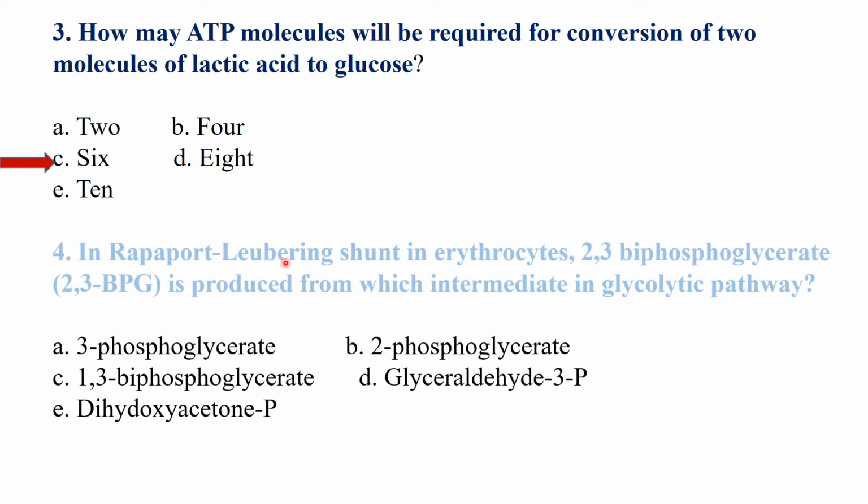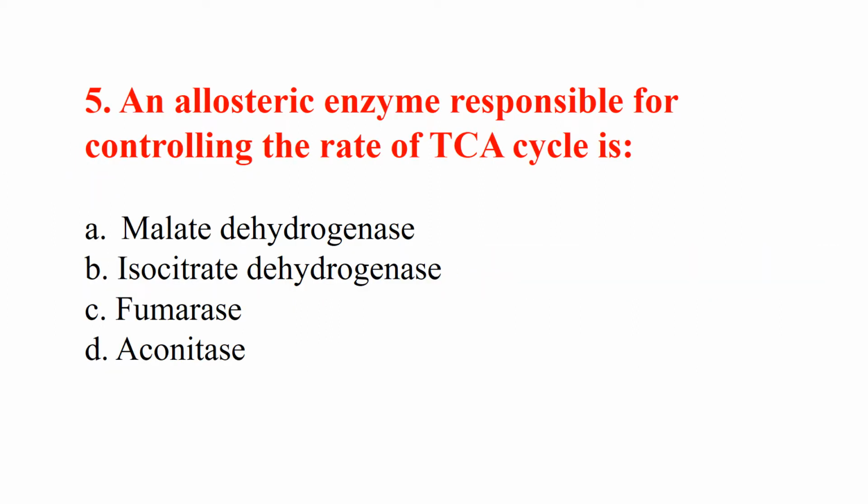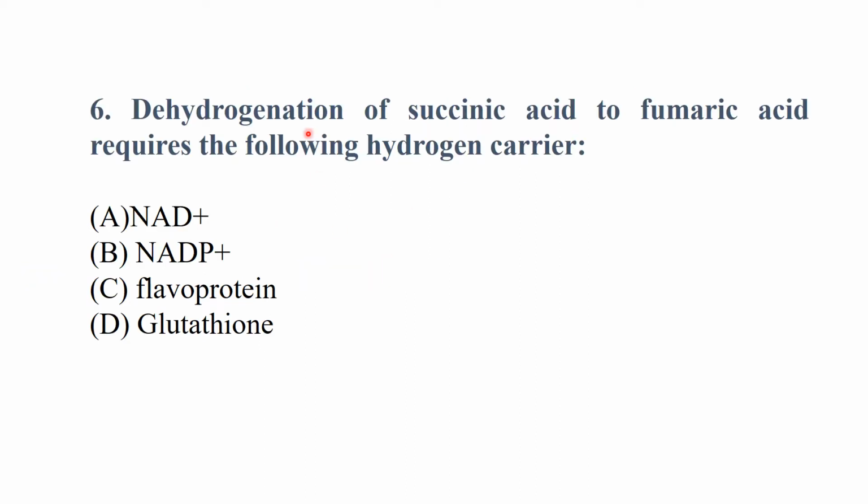In the Rapoport-Luebering shunt in erythrocytes, 2,3-bisphosphoglycerate is produced from which intermediate in the glycolytic pathway? It is 1,3-bisphosphoglycerate. An allosteric enzyme responsible for controlling the rate of the tricarboxylic acid cycle is isocitrate dehydrogenase. Dehydrogenation of succinic acid to fumaric acid requires the following hydrogen carrier: it requires flavoprotein.